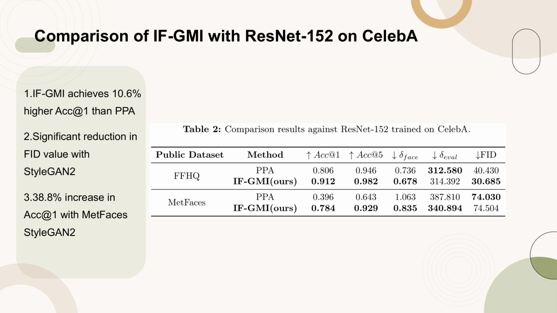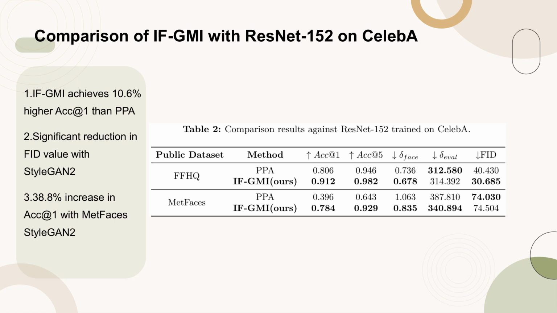Table 2 presents a detailed comparison of our proposed IFG-MI method against the ResNet 152 model trained on the CelebA dataset. The results demonstrate that IFG-MI outperforms the baseline PPA method across several key metrics. Specifically, IFG-MI achieves a notable 10.6% increase in the top 1 accuracy, ACC at 1, and significantly lowers the FID value when using the StyleGAN2 model trained on FFHQ.